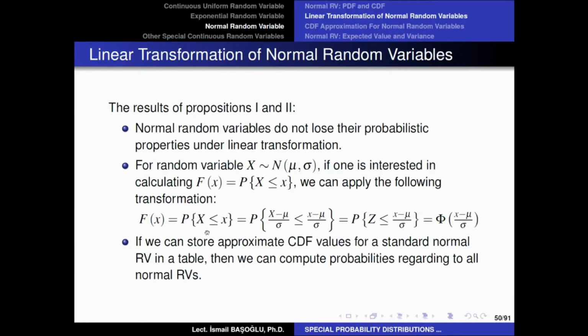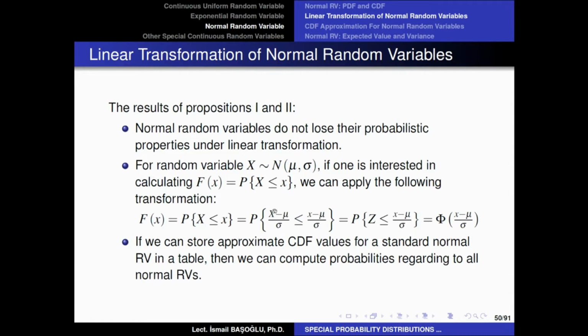So what I'm going to do is this. I'm just going to subtract the location parameter of this normal random variable from both sides and divide the differences to the scale parameter, and the solution set of this inequality and the solution set of this inequality are just going to be the same. Therefore, if the solution sets are the same, the probabilities should be the same. Now, the left-hand side of this inequality is what? It is just a standard normal random variable, right?